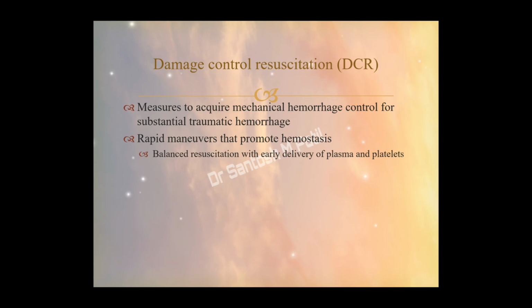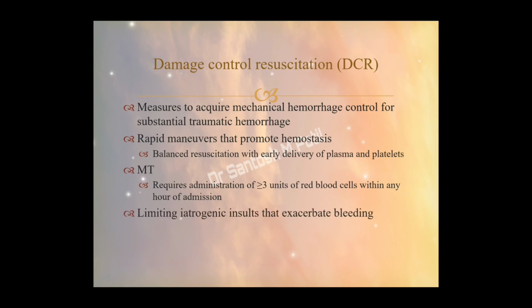We have to start with a balanced resuscitation with early delivery of plasma and platelets. They will immediately stop the bleeding points. Massive transfusion at present is defined as the administration of greater than or equal to 3 units of RBCs within any hour of admission. If a patient is admitted and within that hour requires more than 3, we term it massive transfusion.